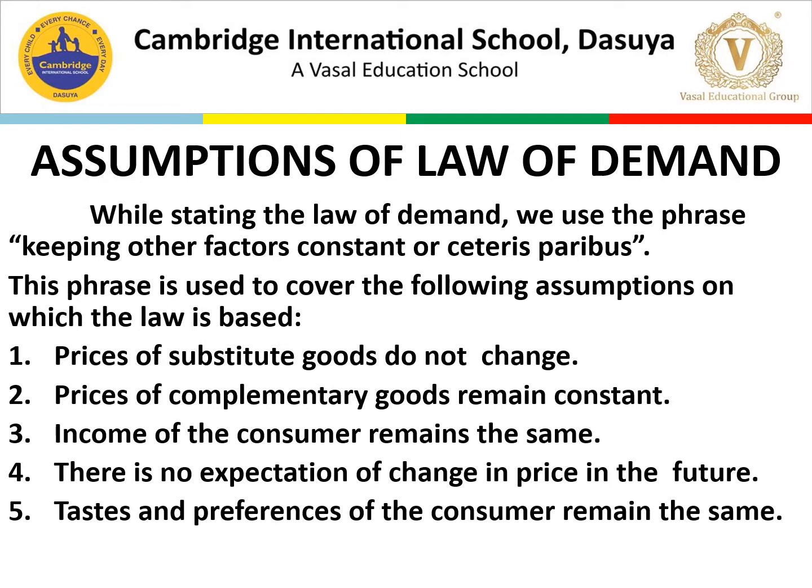So these are the other factors which we need to make constant when we are talking about assumptions of law of demand. So when we are talking about law of demand, we need to keep all these things constant. The first thing is price of substitute goods do not change. Like I've told you yesterday, substitute goods, tea and coffee. So we are supposing the price of any of the substitutes is not changing when we are applying our law of demand. This is the first assumption.